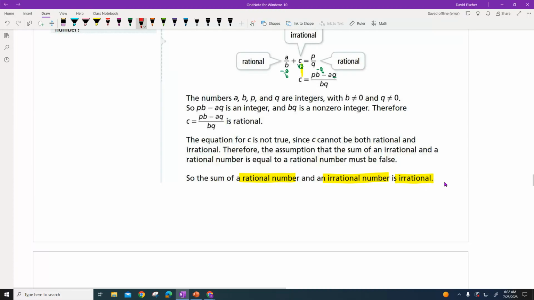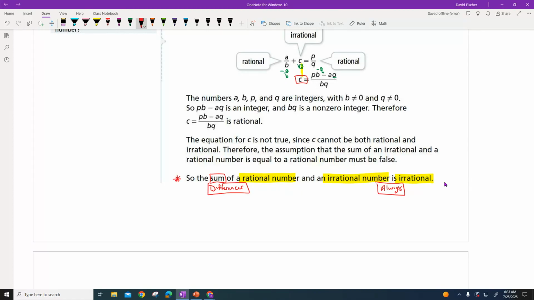Now I'm also going to tell you to do this. Not only write sum, but this also works for differences. Okay, so with sums and differences, we're always going to be looking for common denominators, and we're still going to have a rational answer over here when I put this guy over here. But this guy is always going to be an irrational number, so I'm going to write always as well here. So a rational number and an irrational number will always give an irrational answer. Okay, so this is the one you're going to see on your homework.